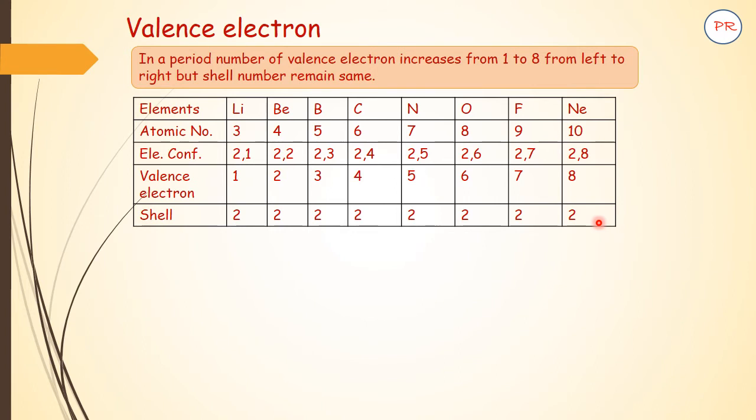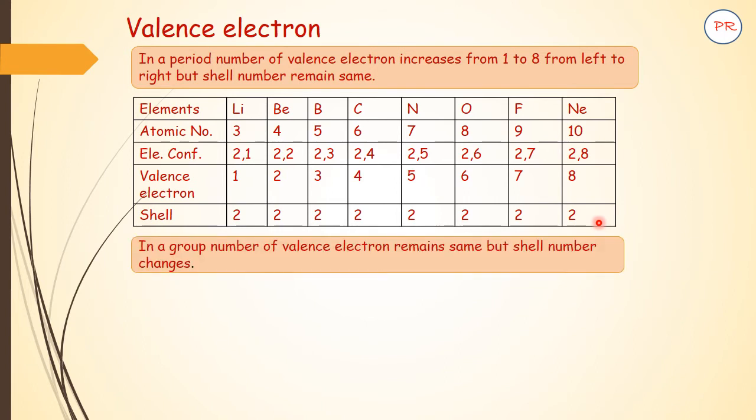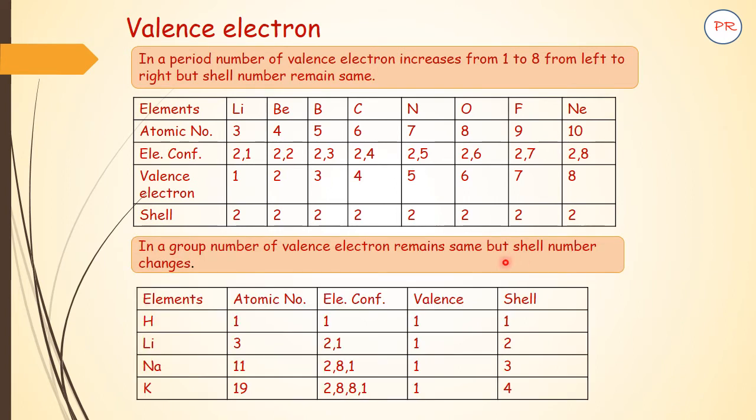But when we talk about a vertical column, what we call a group, you will find the valence electron, that is the electron present in the outermost orbit, remains the same, but the shell number will change. For example, hydrogen, lithium, sodium, potassium. This is group 1.